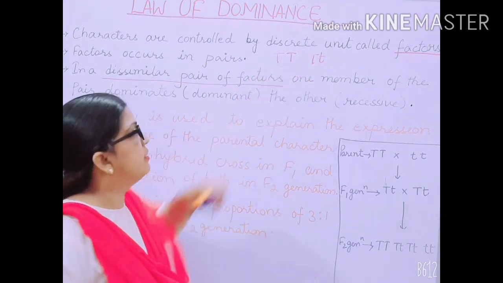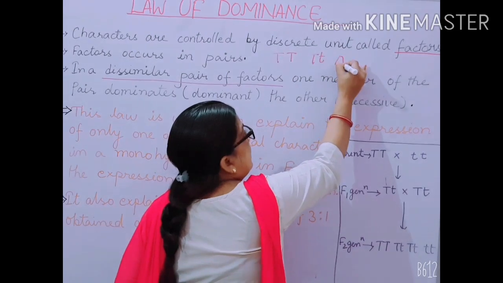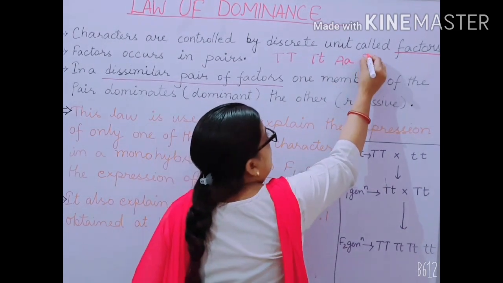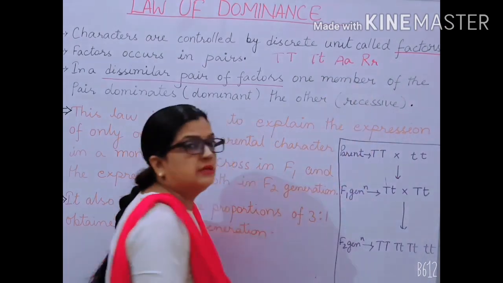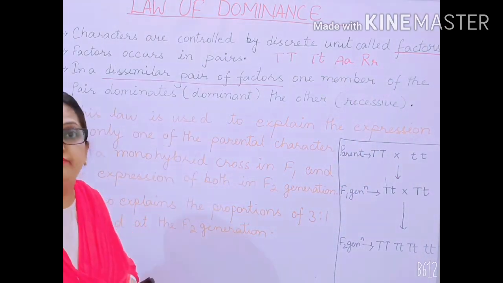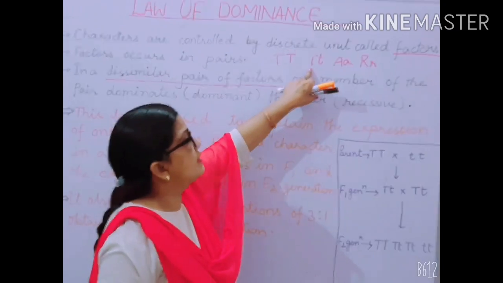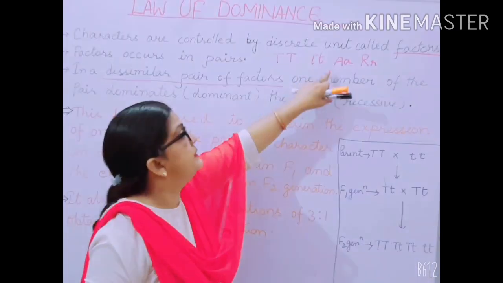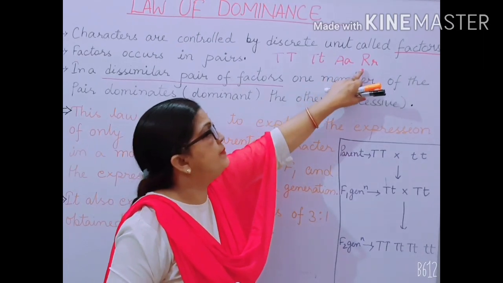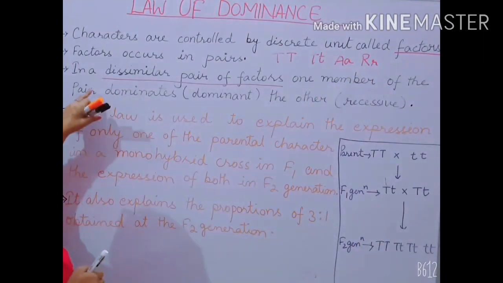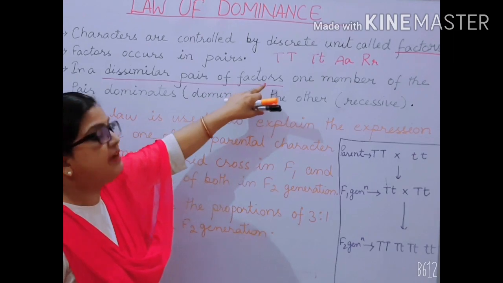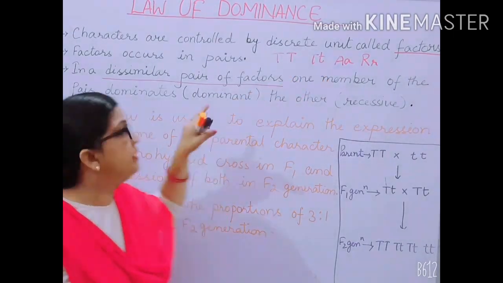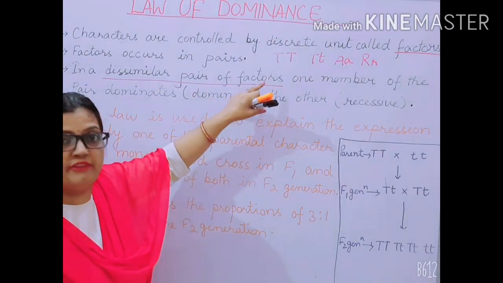If I talk about capital A and small a, or capital R and small r, they are dissimilar factors. Capital T, small t is a dissimilar allele pair present here. I hope this is clear. What do you mean by dissimilar pair of factors?